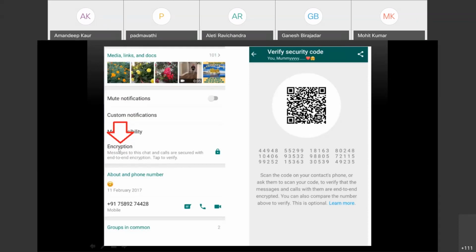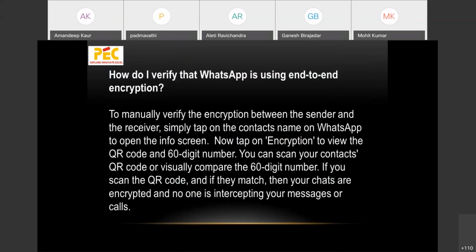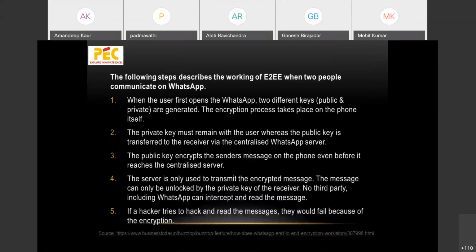You just click on this encryption button, and then you will see a security code. This you can scan with your camera, and then you can see where these two are met. Or you can just do one thing. You can just match this key, this 60-bit key. If it is the same on the other person's phone, then you are secure. These are the steps, if you want to repeat this again.